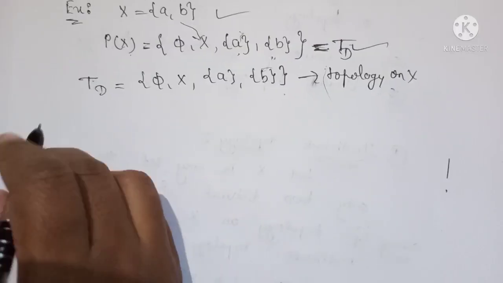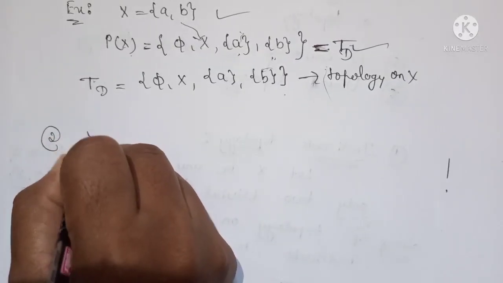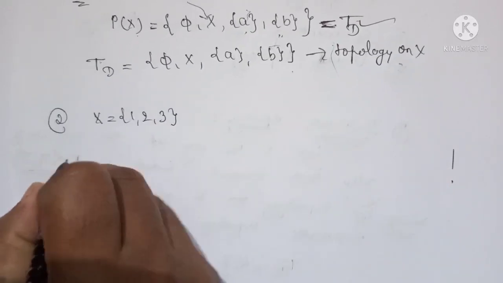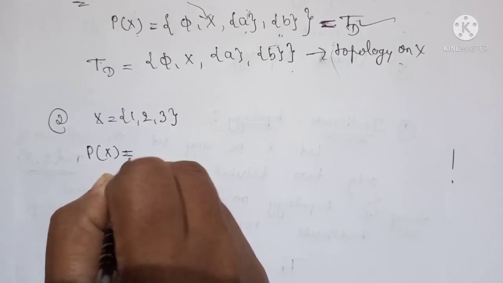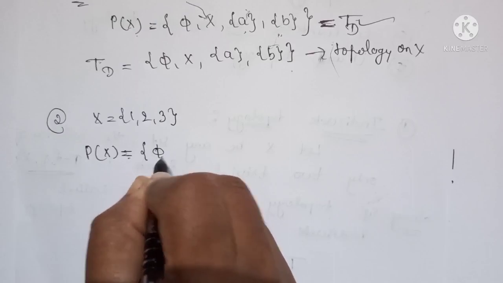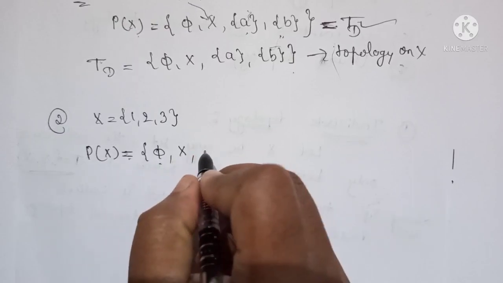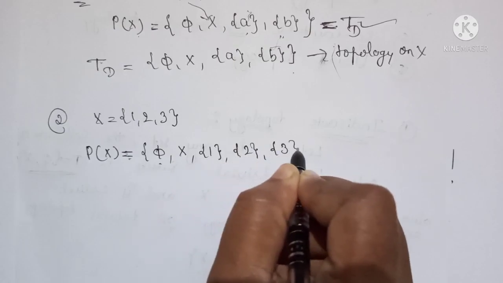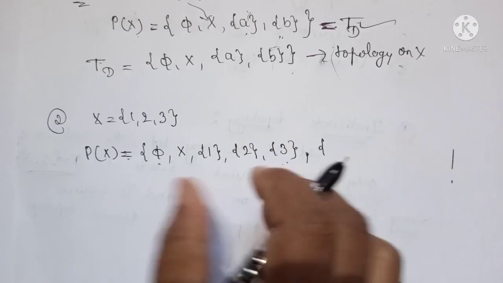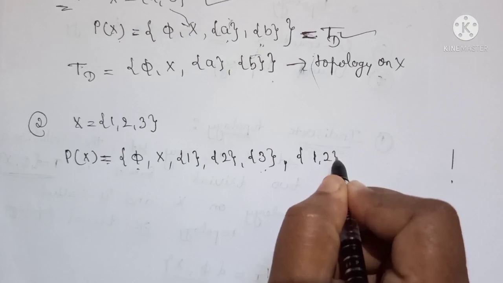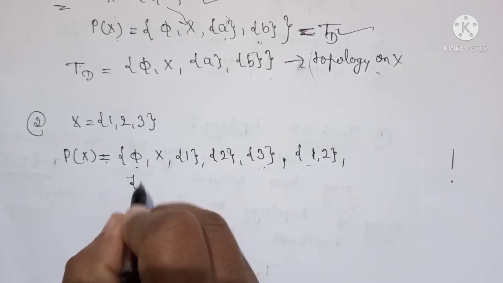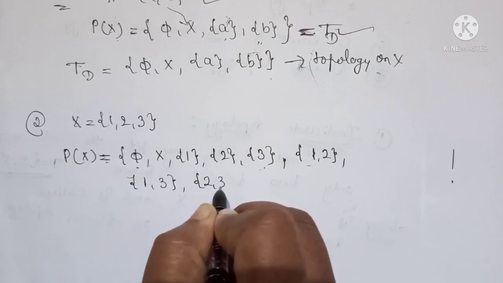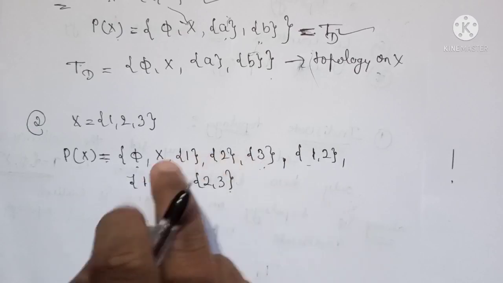Here is one more example. If X is a set consisting of 3 elements, 1, 2, 3, then first we write the power set of this one. P of X is, first the null set, X itself. First we write all the singleton sets {1}, {2}, and the subset containing 3. Next we write the combinations of two elements: {1, 2}, which is one of the possible subsets, and {1, 3}, {2, 3}. And we have written X itself.